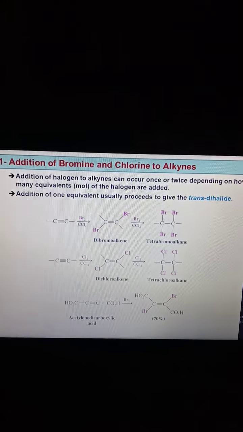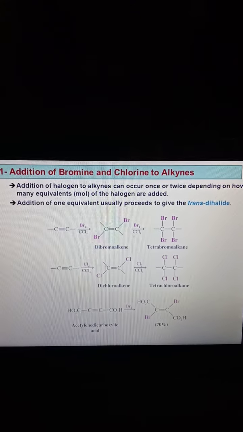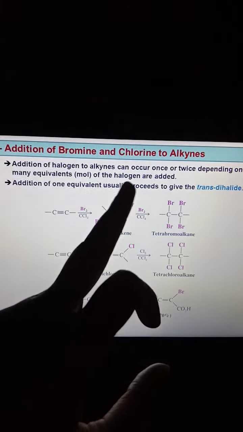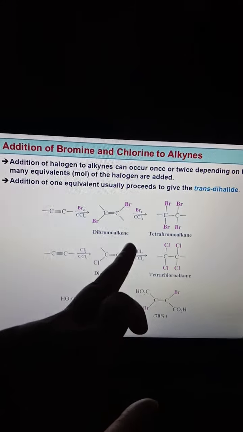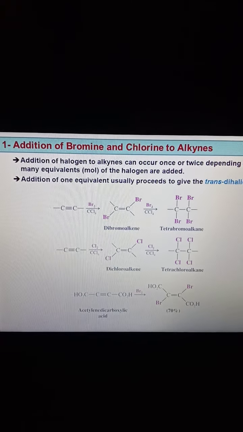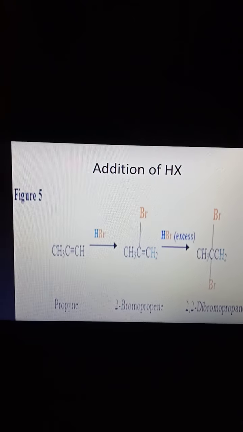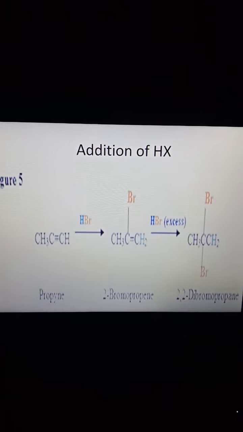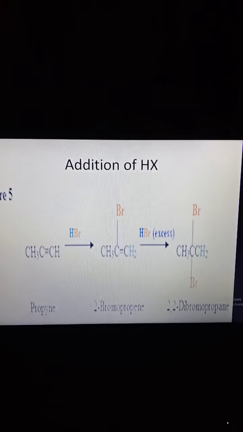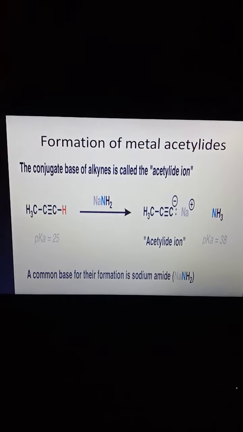Addition of bromine and chlorine means halogenation, simply halogenation, forming trans compounds. Alkynes can be reacted with carbon tetrachloride solvent in the presence of halogen, which gives a trans compound. It further undergoes halogenation, forming a tetra compound. Addition of HX to alkynes forms a double bonded compound, then it further undergoes reaction to form a single bonded compound. Addition is trans. Then the formation of metal acetylides.